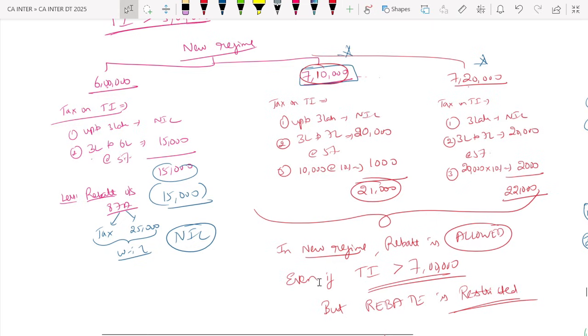But rebate is restricted, guys. Rebate is restricted.